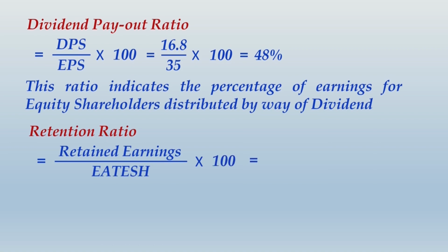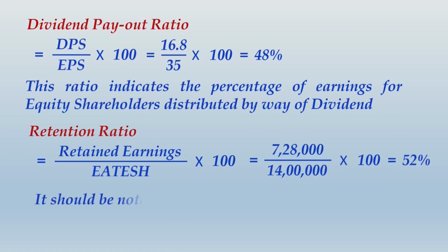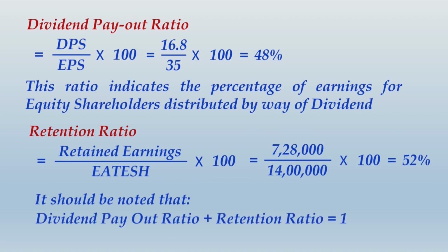These concepts we have learnt with the dividend chapter in detail, so I don't have to explain this again. Dividend payout ratio plus retention ratio aggregate will always be 1. So 48% plus 52%, it will always be matching with 1.